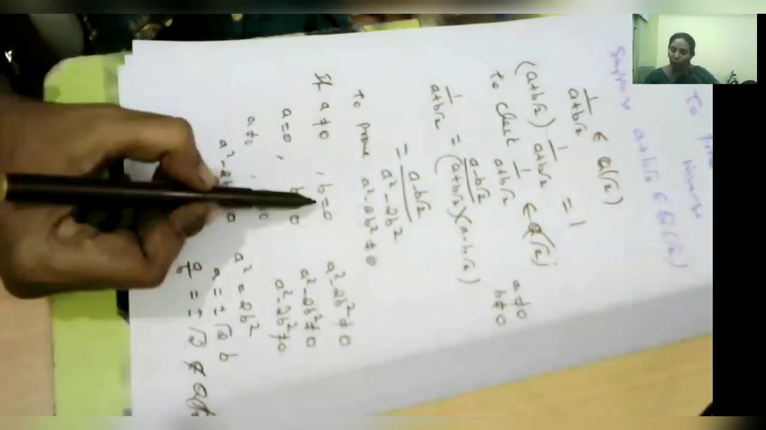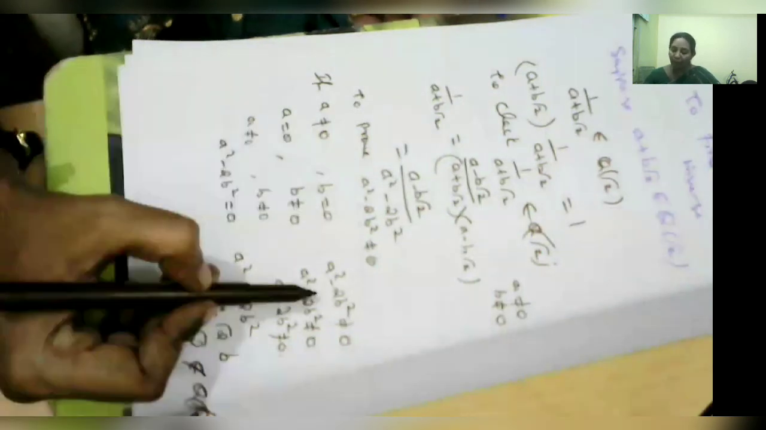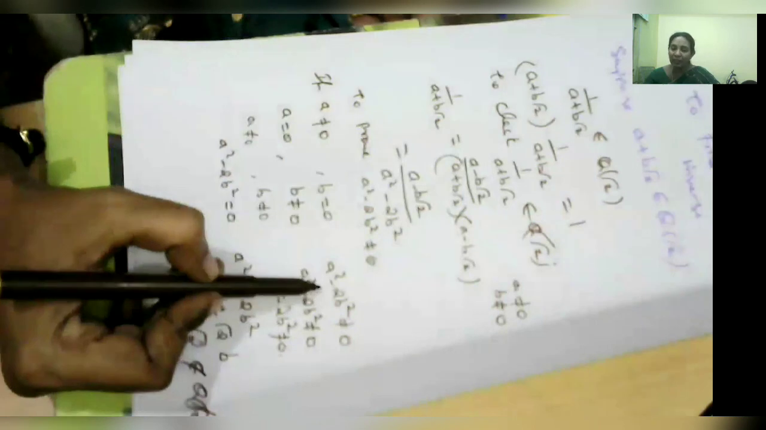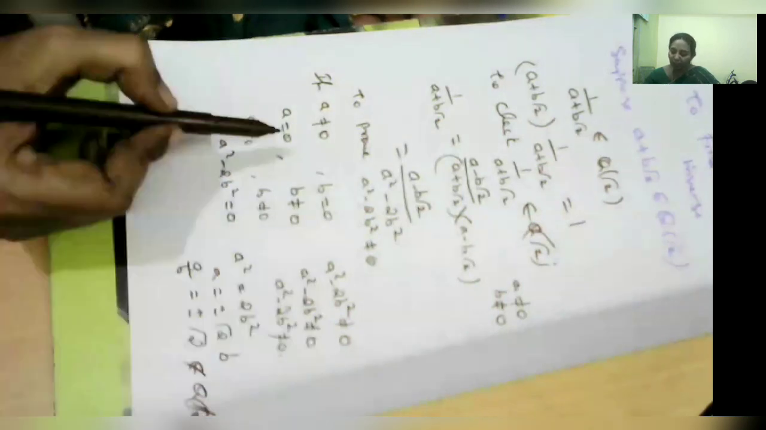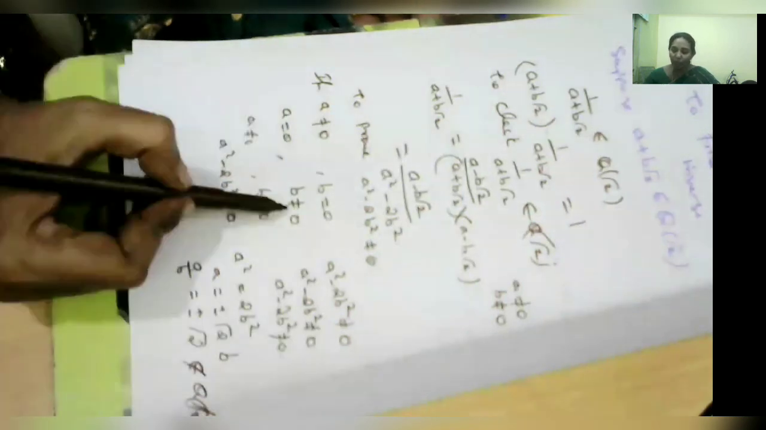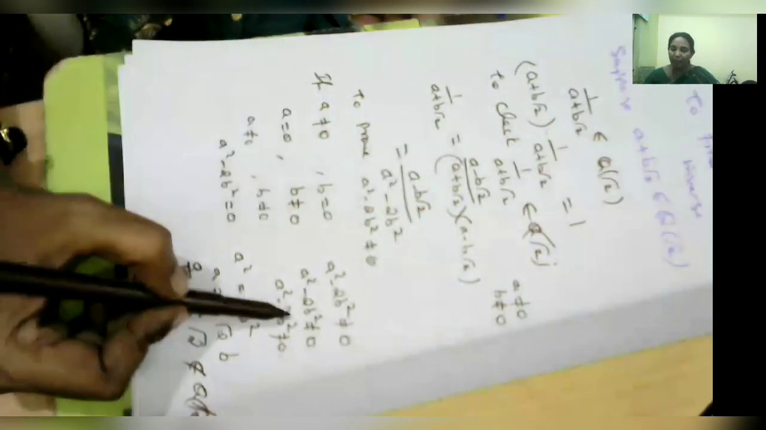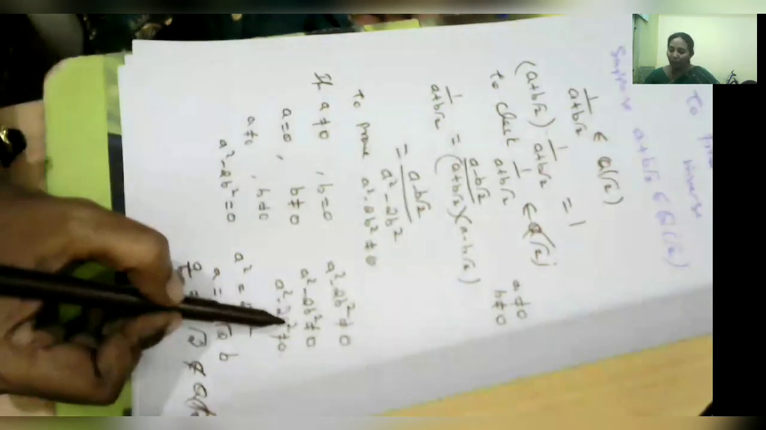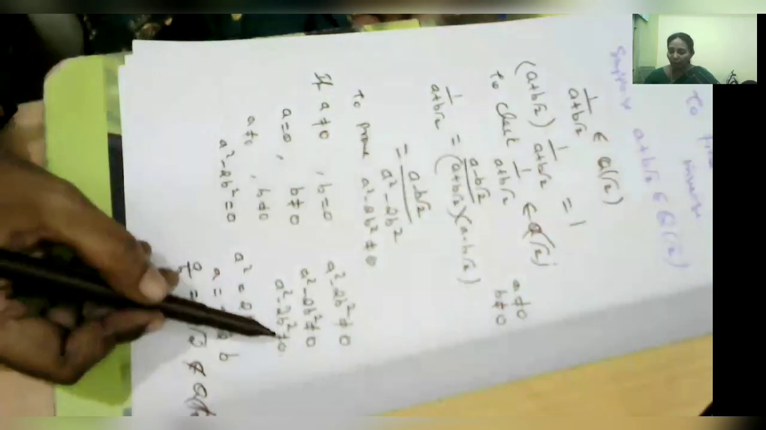Suppose a is not equal to 0, b equal to 0. What will happen? a square minus 2b square is not equal to 0. Suppose a equal to 0, b is not equal to 0. In this case also a square minus 2b square is not equal to 0. So in all these cases a square minus 2b square is not equal to 0.